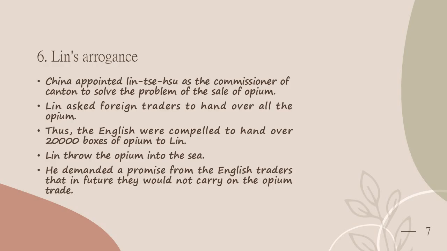Lin threw the opium into the sea and also demanded a promise from the English traders that in future they wouldn't carry on the opium trade. But the English were not ready to give this promise. They left their trade in the hands of the Americans and went to Macao. Thus, the relationship between the Chinese and the English became strained.